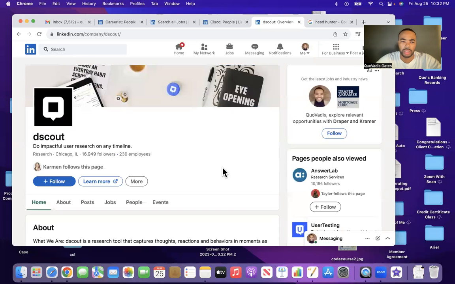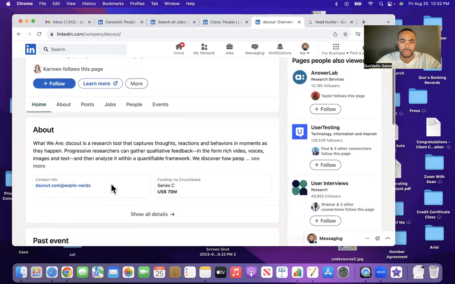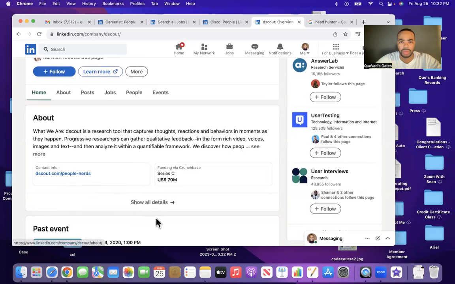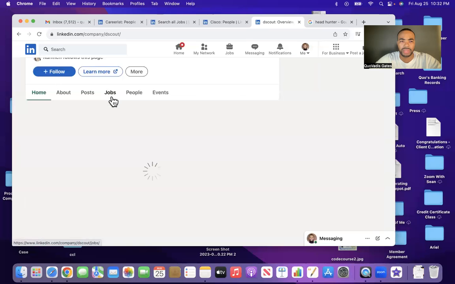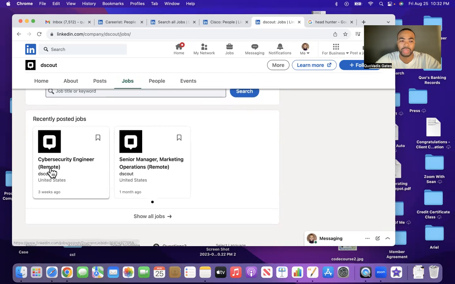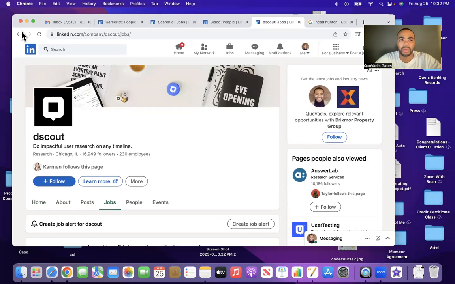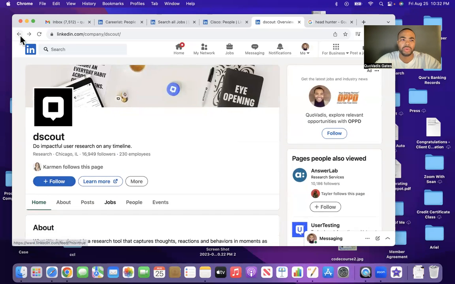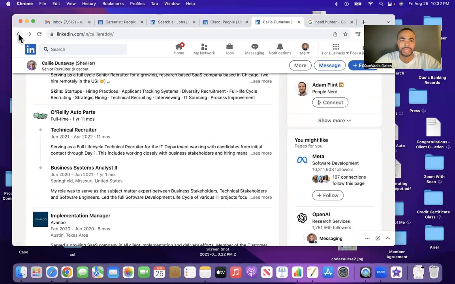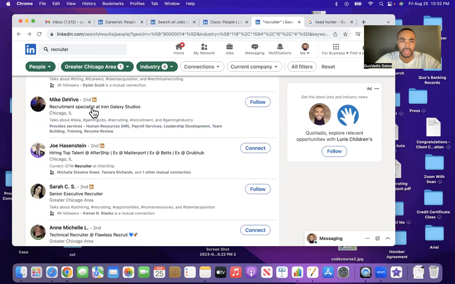Is this a technology company? What do they do? There's research on styles, reactions, and behaviors. Okay, let's see if they even have any jobs, like a cybersecurity engineer. It's not something I want to do necessarily. I just don't think I have the skills for this. And then a senior manager in marketing operations. Okay, so no, they don't currently have the roles that I'm interested in. It would be great to connect with her, but it wouldn't necessarily benefit my goal.